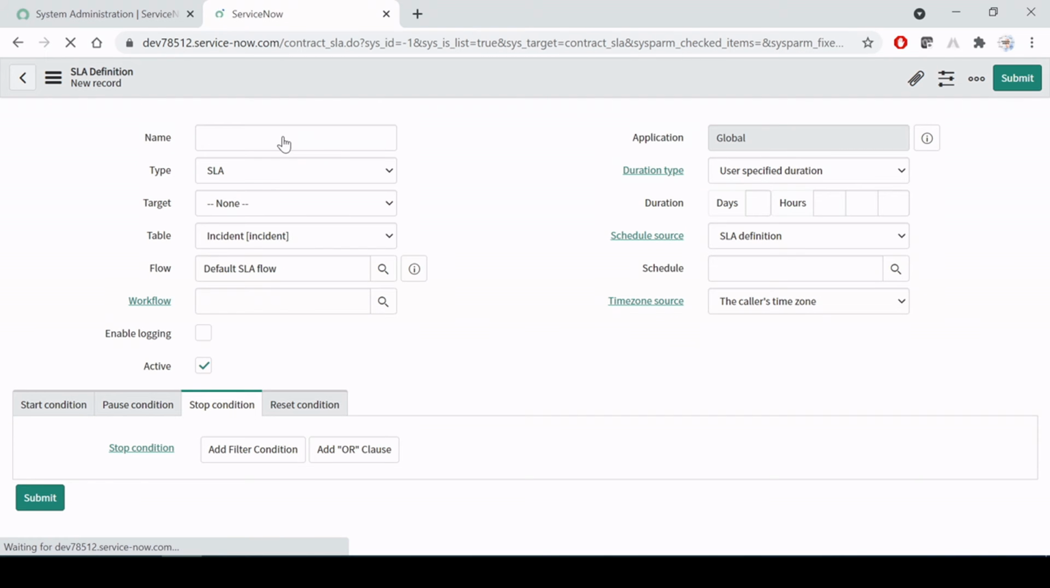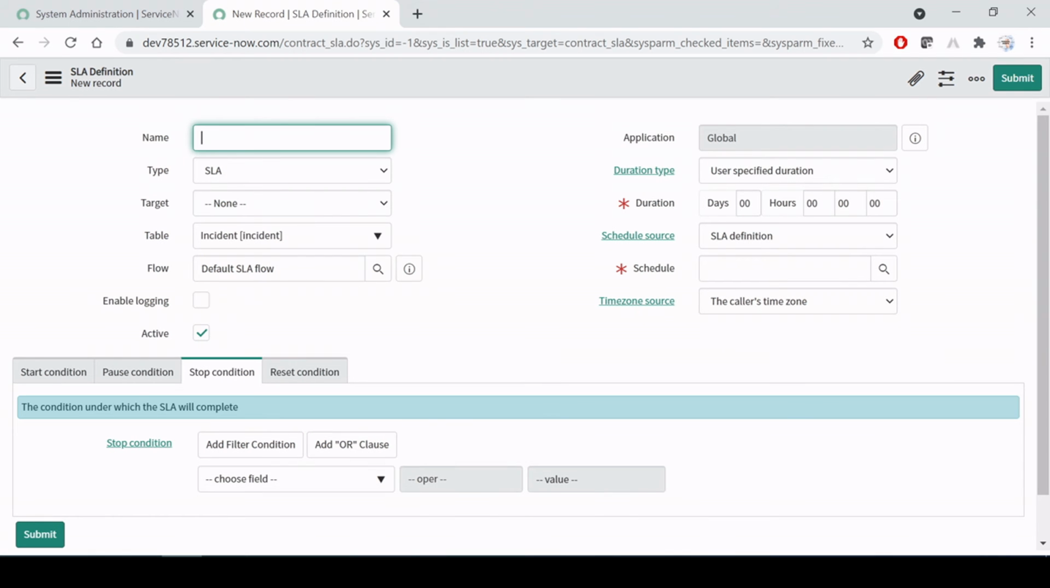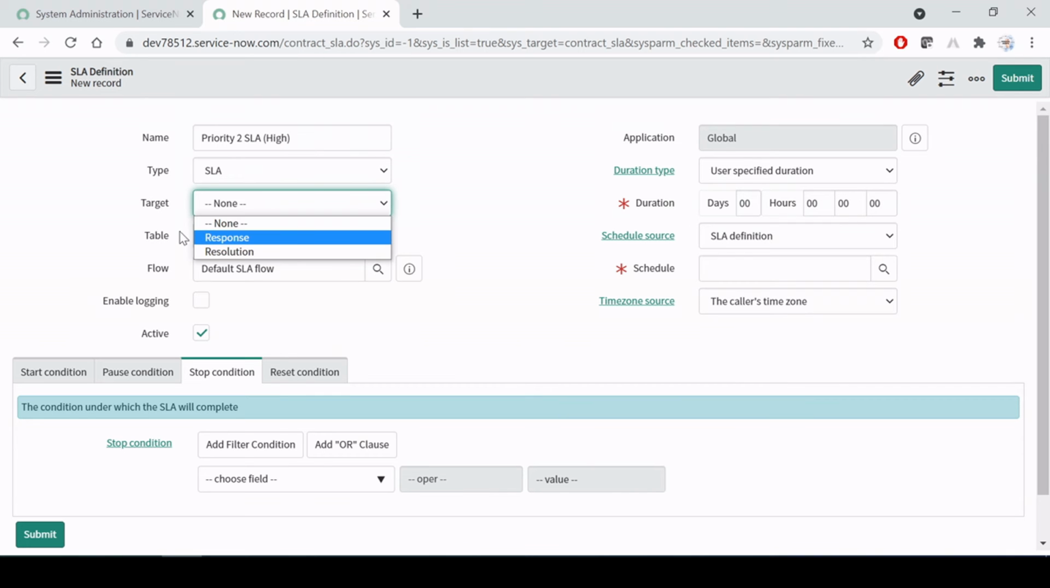So here I'll be giving the name. Name is very important, you have to follow the naming convention. This is a priority two SLA, right? This is for high, right? Here the type is SLA, let it be, and for the target we are going to select resolution, and this SLA is going to apply on the incident table, right? These all things I have already explained to you in my previous video.